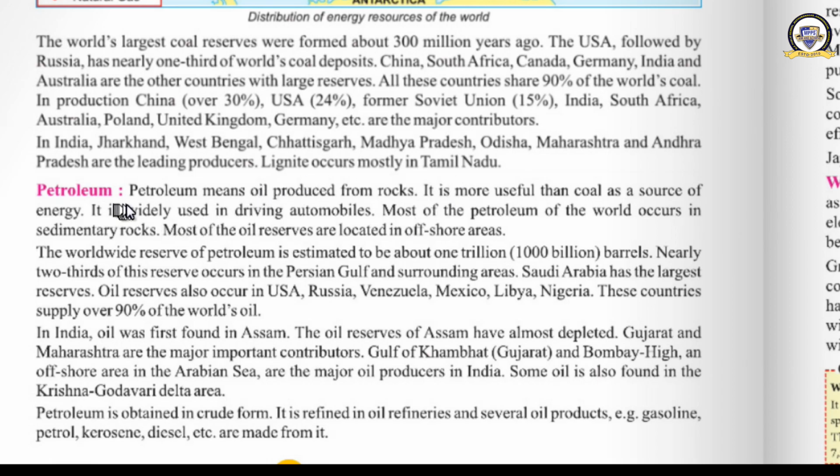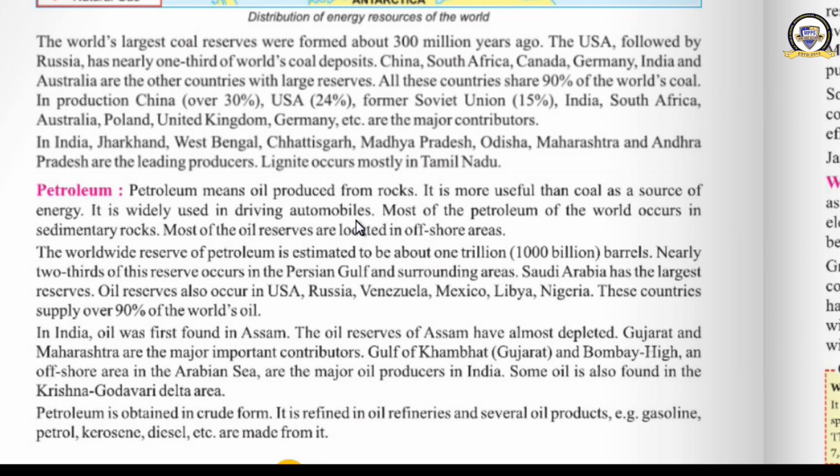Next is petroleum. Petroleum means oil produced from the rocks. What is petroleum? The oil which we produce from the rocks is called petroleum. It is much more useful than coal as a source of energy. It is widely used in driving automobiles. Where do we use petroleum? For our vehicles. And there are some other uses also for petroleum.